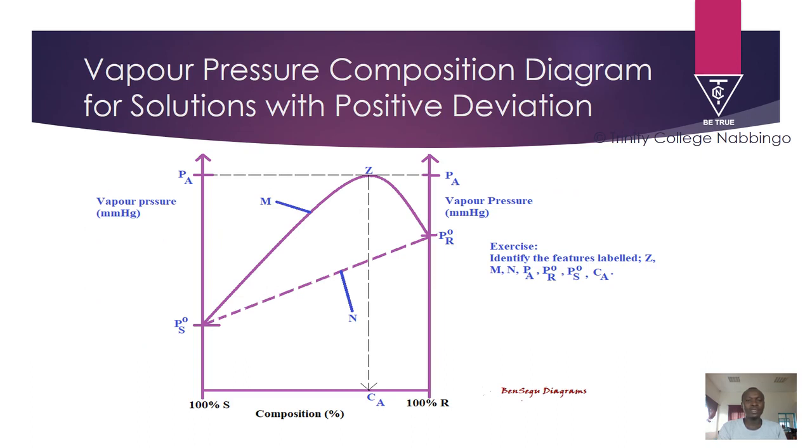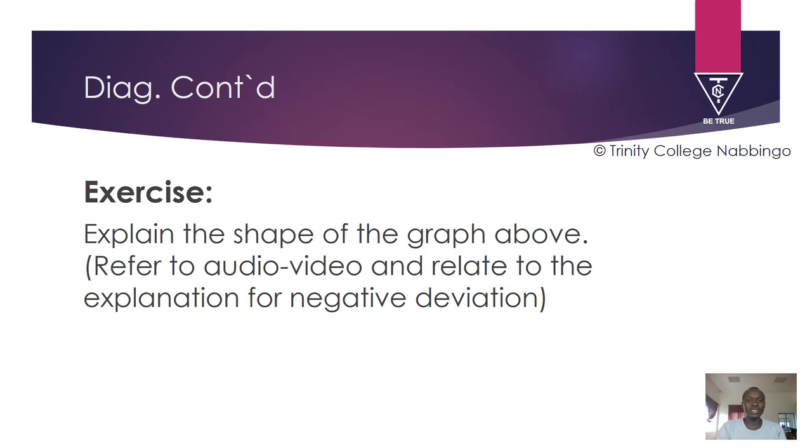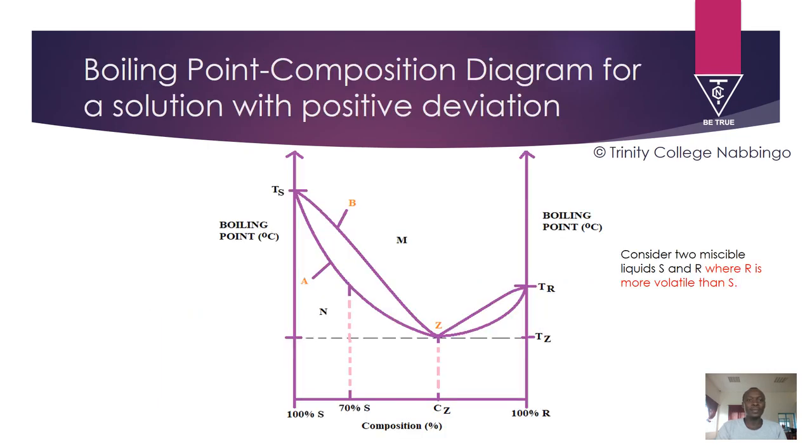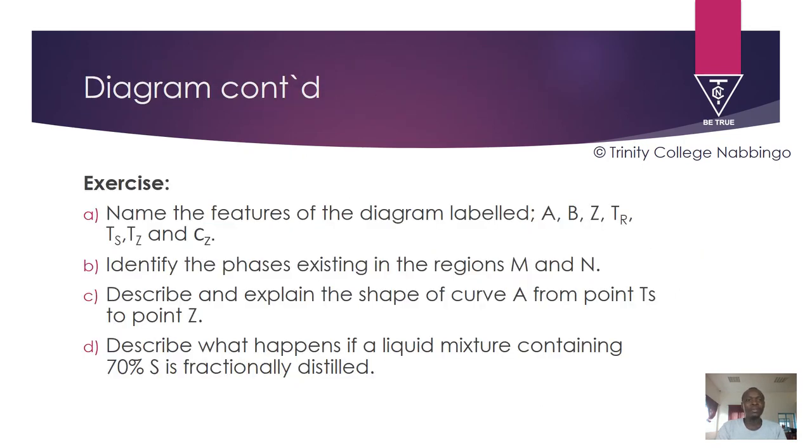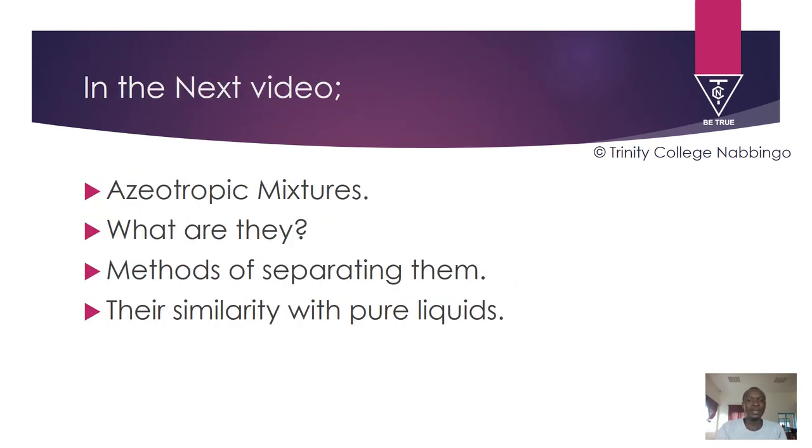So the vapor pressure composition diagram, you should be able to explain it in relation now to intermolecular forces of attraction becoming weaker and weaker. The other ones become stronger and stronger. And then you should also be able to label the important parts. Then the boiling point composition diagram, you should be able to label it right now. And our next topic will be azeotropic mixtures. What are they? The methods of separating them, their similarity with pure liquids.